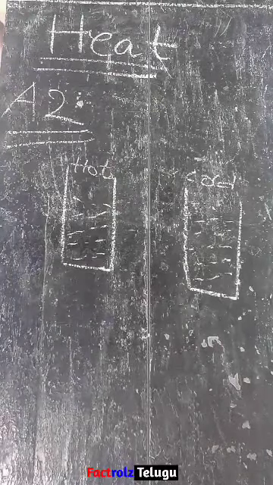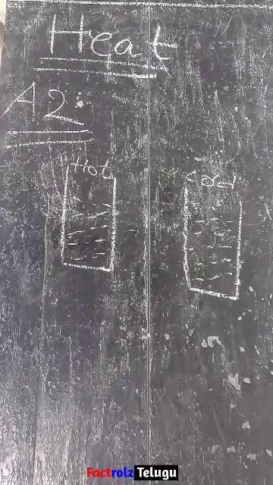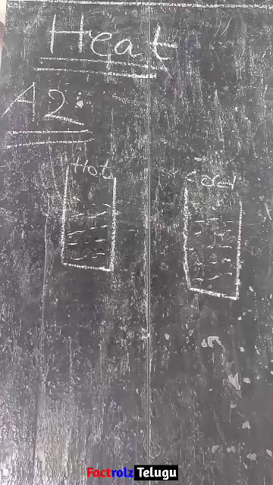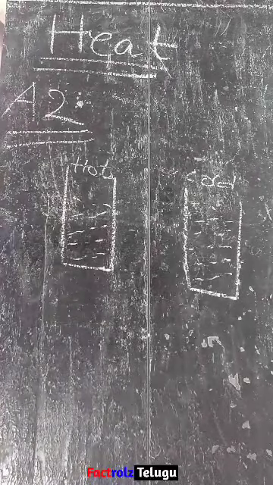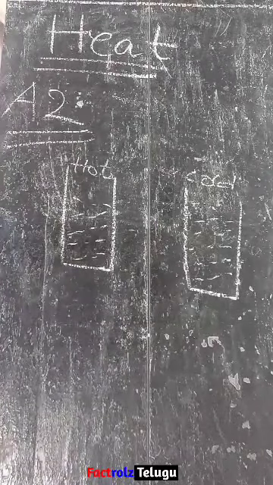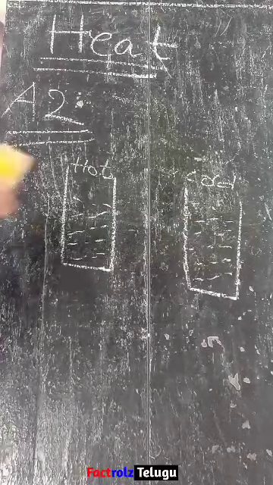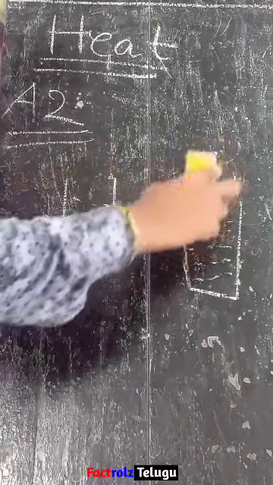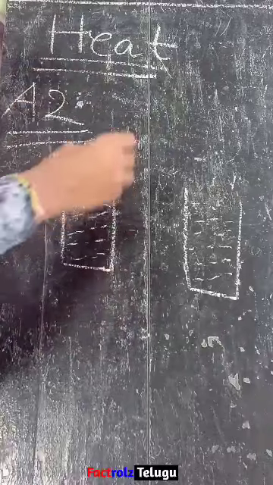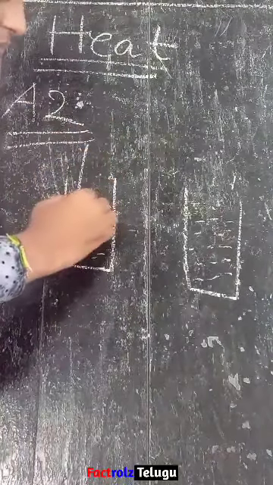Now take a laboratory thermometer, observe the mercury level in it and note it in your book. So from the laboratory or from any place, just take one thermometer and place the thermometer in these two.